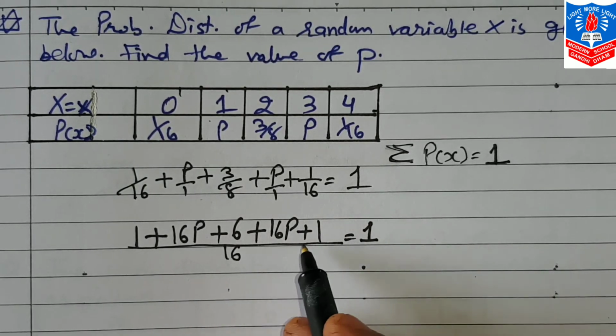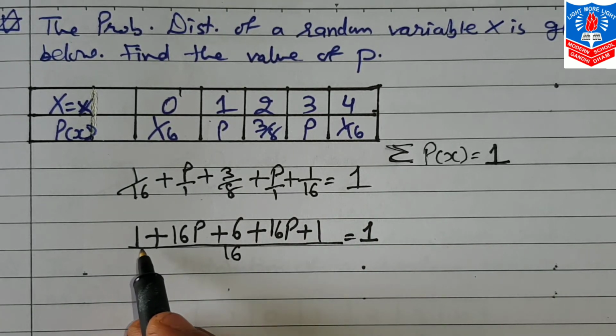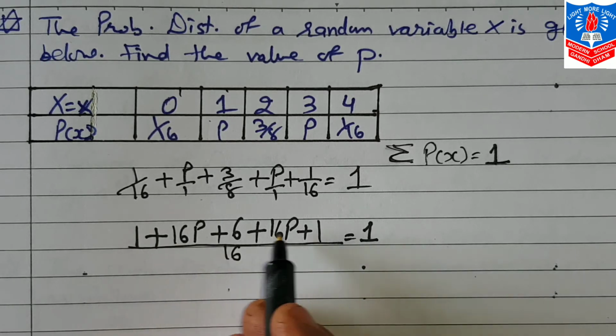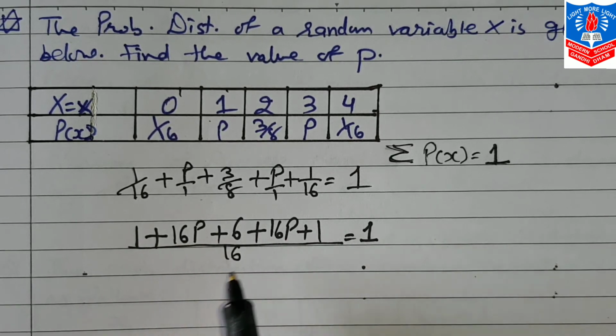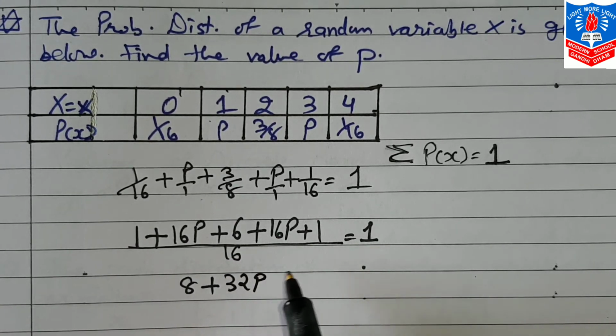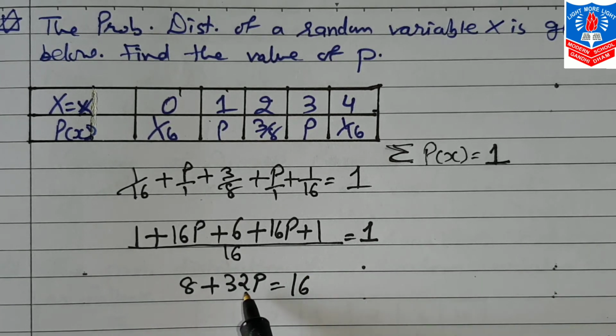Now cross multiply. If you add the numbers, 1 plus 6 plus 1, that is 8, plus 16p plus 16p, that comes 32p, and 16 into 1 comes 16. So 8 plus 32p is equal to 16. Now this 32p we keep at one place.